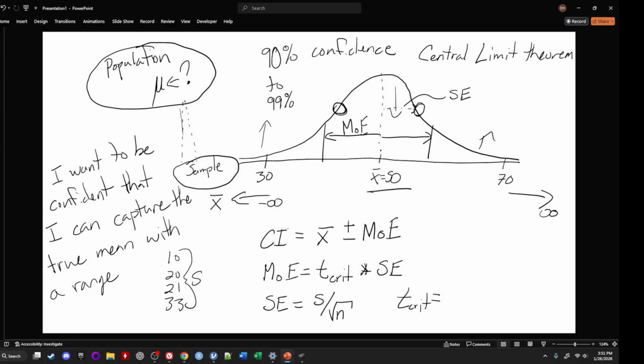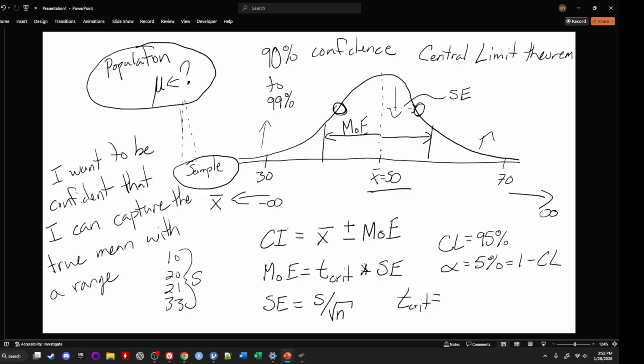There are definitions in our t critical for how many standard errors we need to go to capture a specific percentage. In order to do this, there's no way to just calculate this without some really intense mathematical approaches. But we have tools that we can just ask what is the t critical for a given confidence level. So if we know that the confidence level is equal to 95%, that's really important. We also know that alpha is going to be 5%. Alpha is just 1 minus the confidence level.